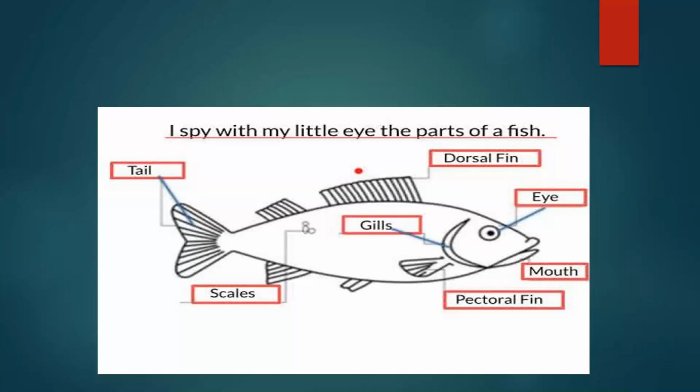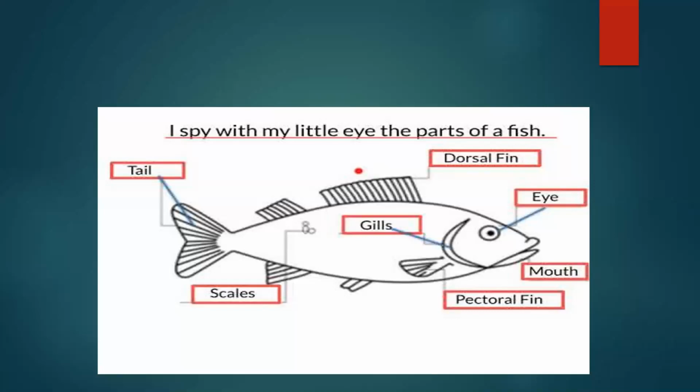Direction means, when we are traveling by car or train, sometimes we go straight, sometimes left, sometimes right. Your father, your uncle, or your driver decides which side to go, with the help of the steering. But the fish has that tail, and this tail helps all fish to take direction. Very important part.